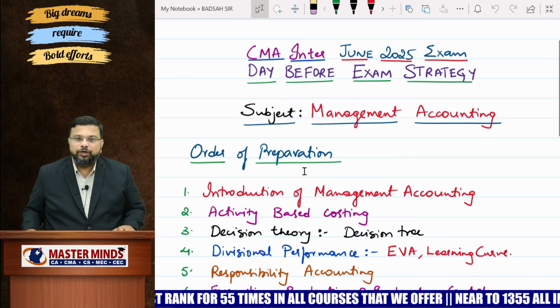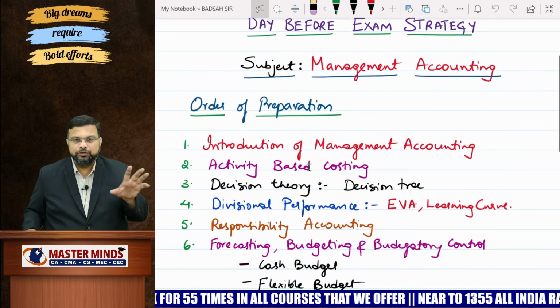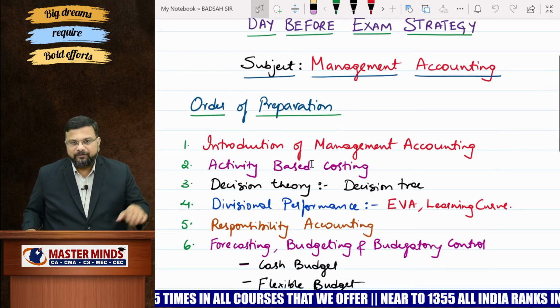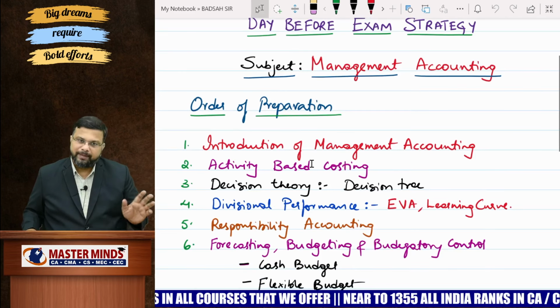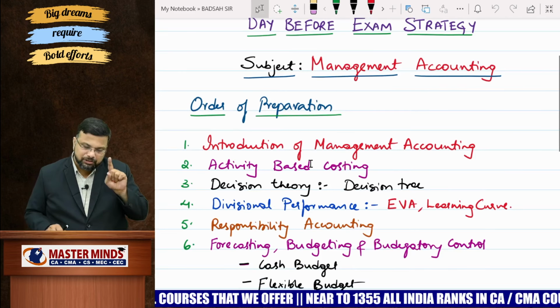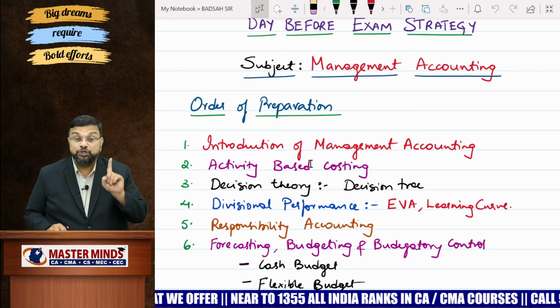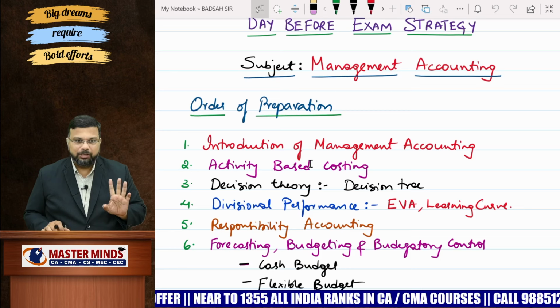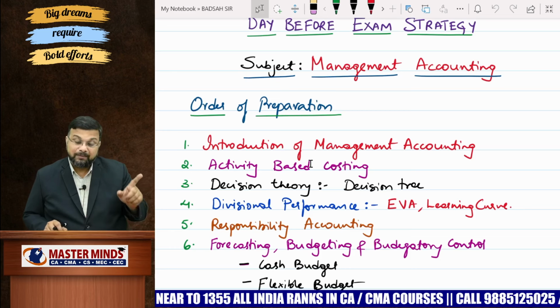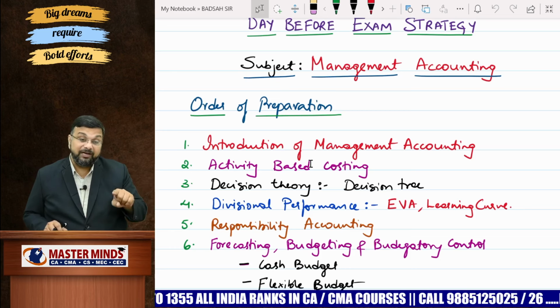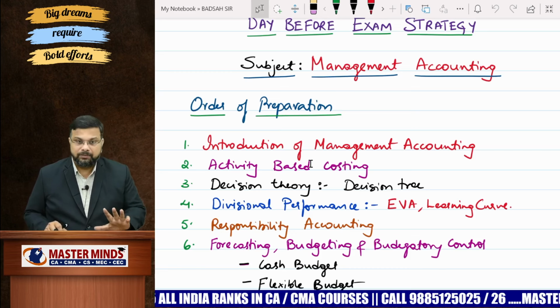So what you need to do. Let me focus on the descriptive part first. First prepare Introduction to Management Accounting. You have fewer questions. Definitely you can guarantee a 7 marks question from that particular chapter. There is no question of any choice from this chapter. You might have done the same thing when preparing for your revision exams as well as for pre-final, where you have given more importance to these chapters.